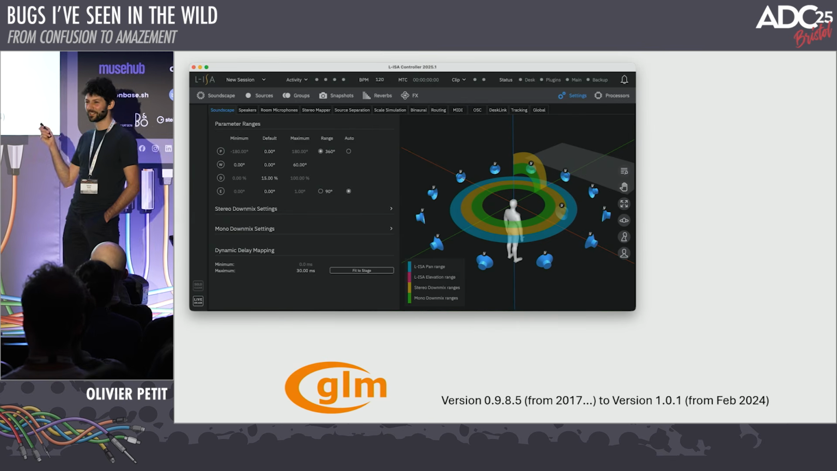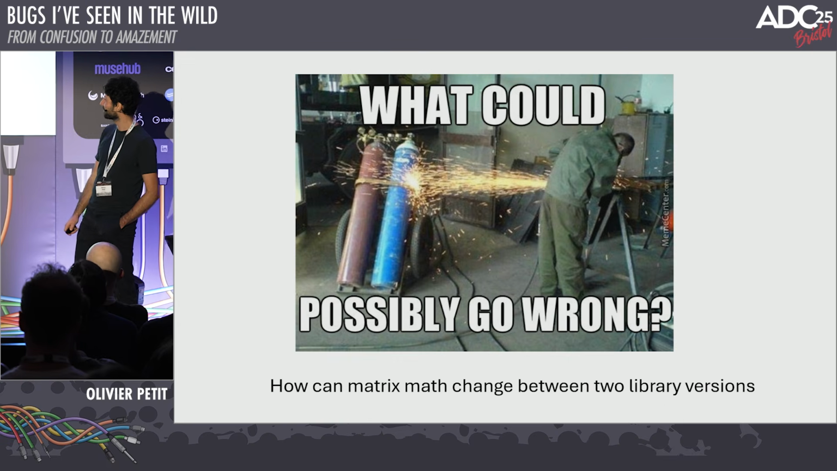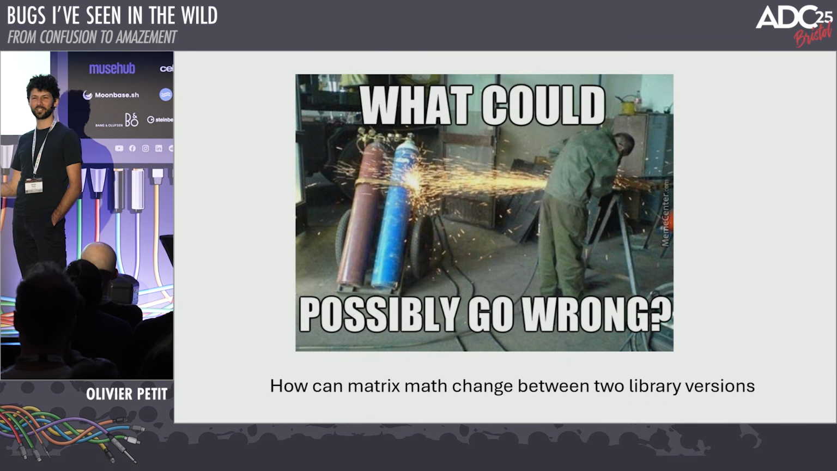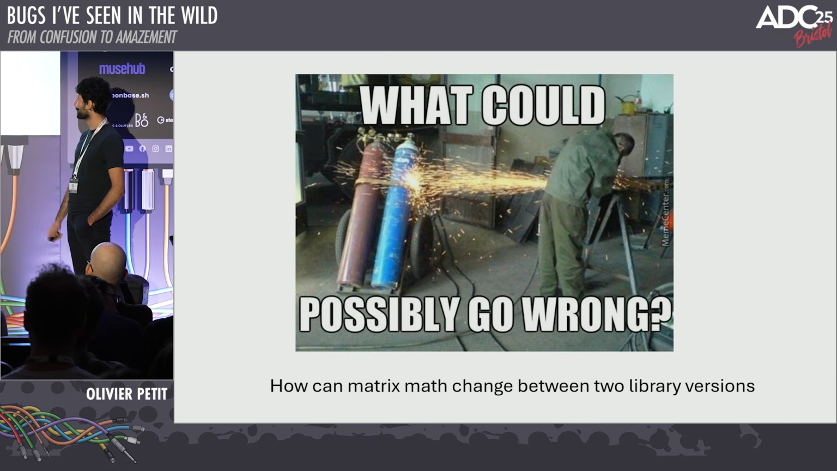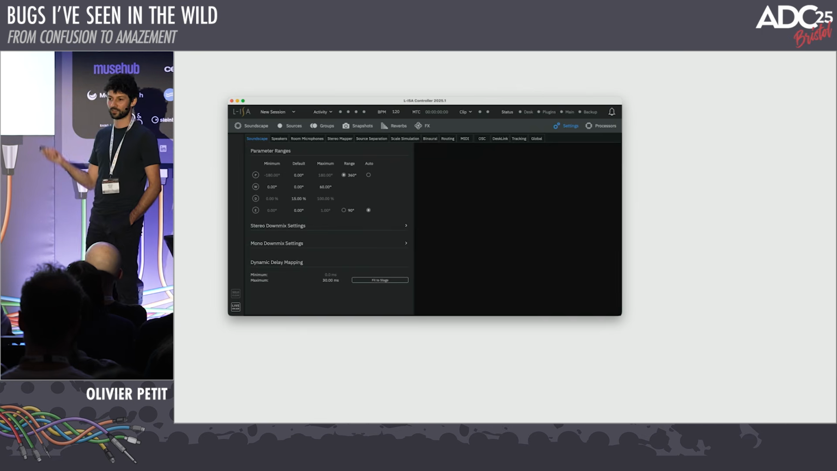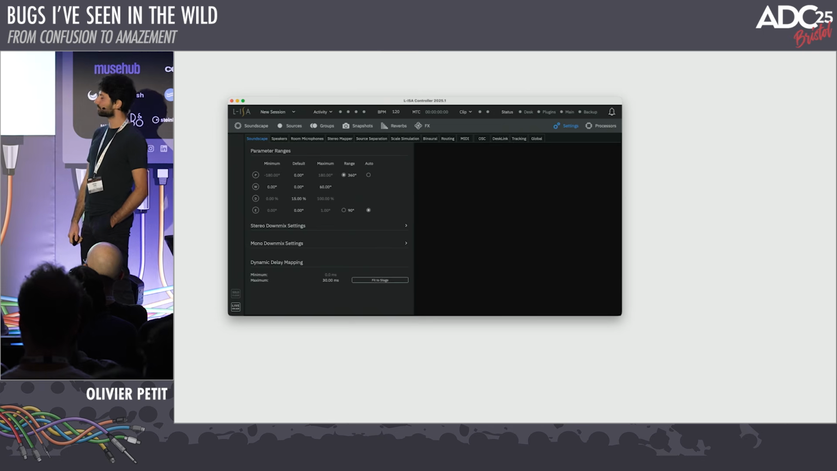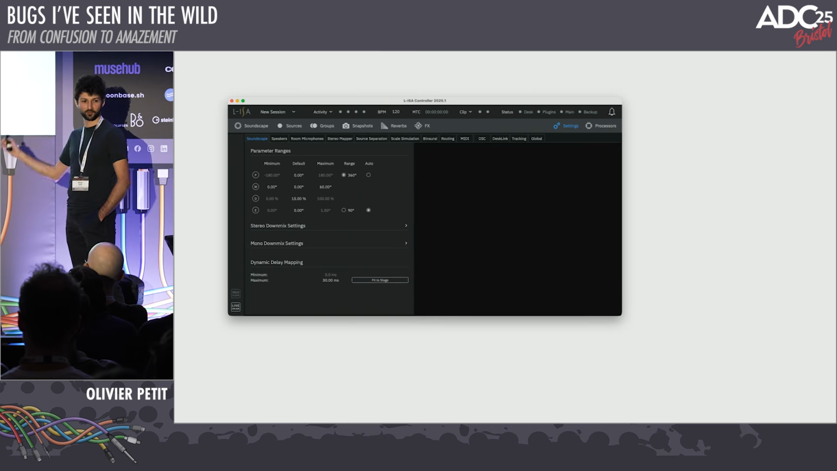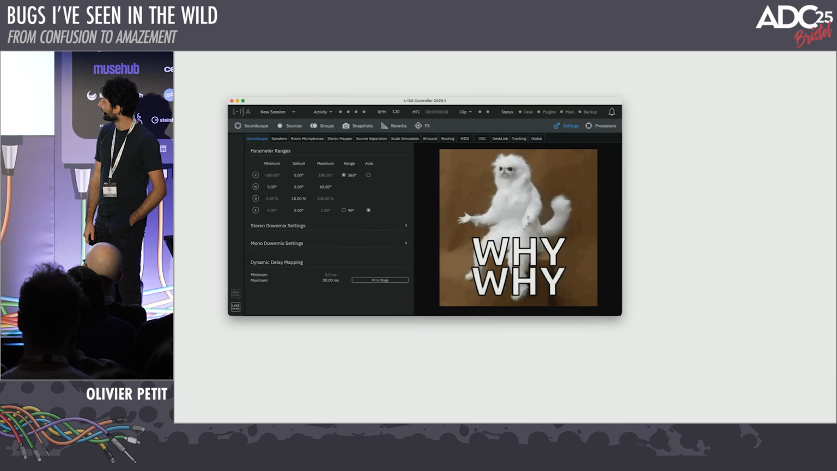We go from 0.9.8.5 to 1.0.1. This doesn't seem that far off. And how can matrix math change, right? Matrix math is a defined thing. Actually, it turns out everything can go wrong. This is what happened when we did that, just a black screen. And again, now you have thousands of lines of 3D rendering code, and you have to understand where the math goes wrong.